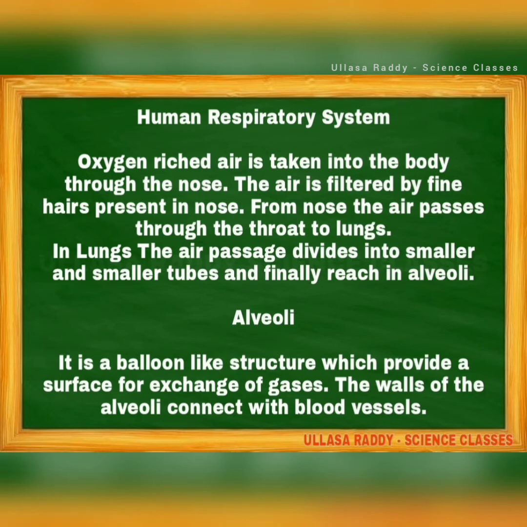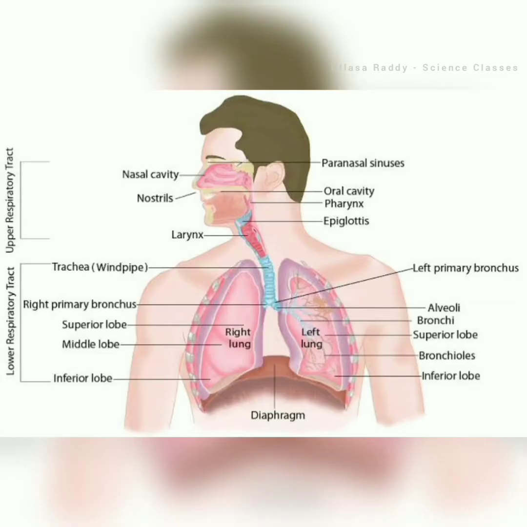The alveoli are balloon-like structures present inside the lungs. In our chest portion, the pair of lungs are there. Inside the lungs, more than lakhs of alveoli are present. They are balloon-like structures, and their main function is to separate the oxygen from the air. This is a diagram showing the human respiratory system.